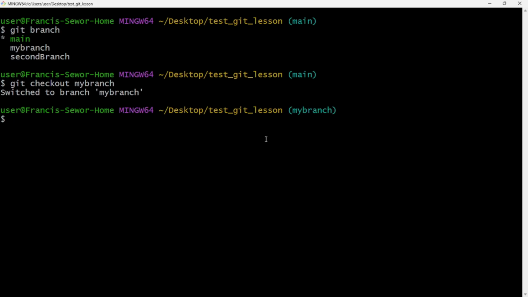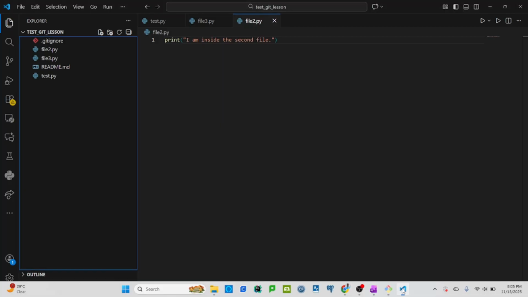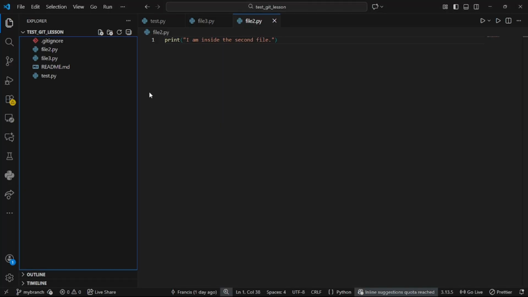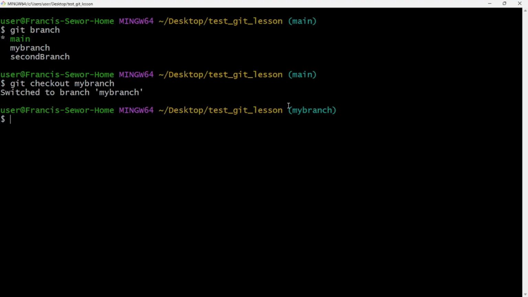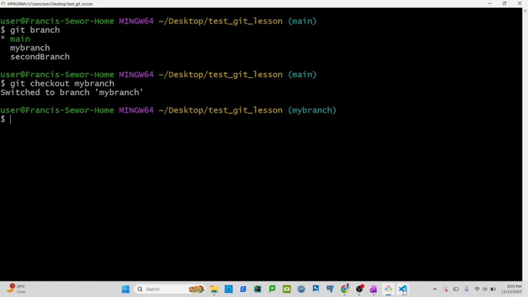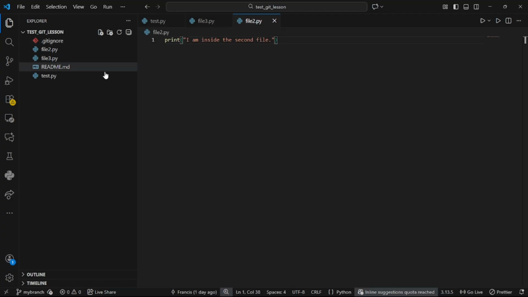Now if I open VS Code, the change would reflect the branch we are on right now, which is my branch. You cannot see the difference here because we've switched, right? When we switch to my branch, it comes with a copy from the main branch, so everything here is the same as the one we have there.